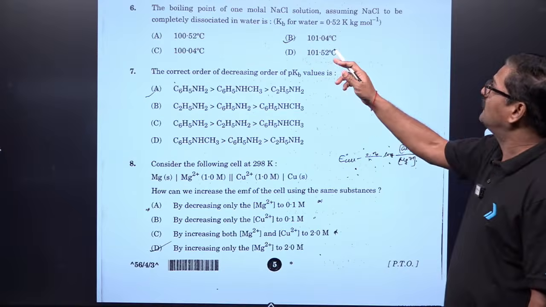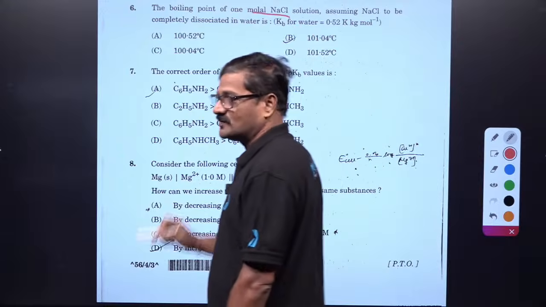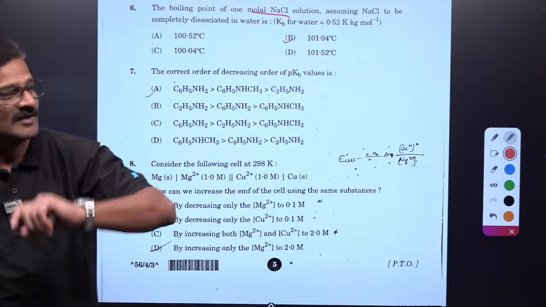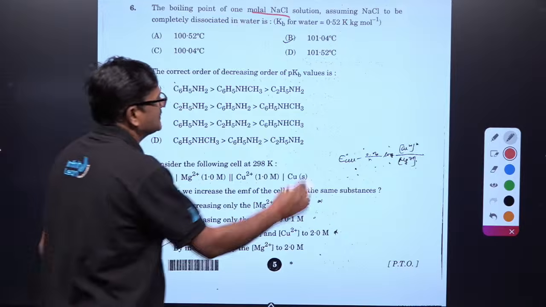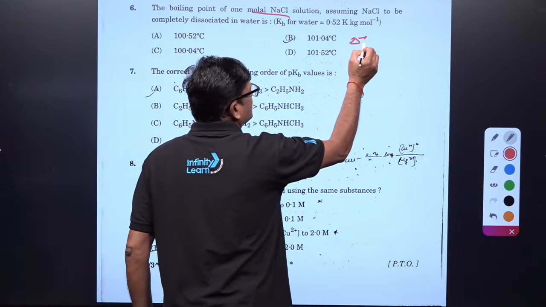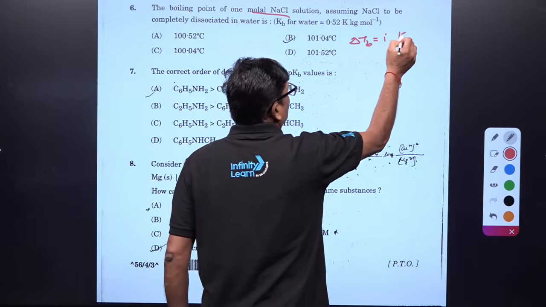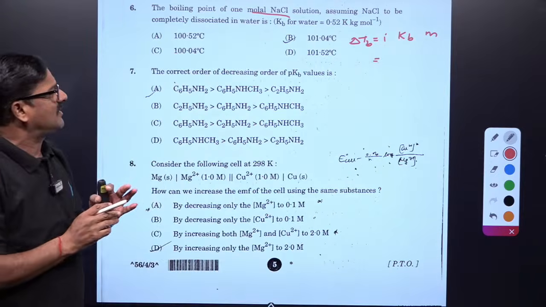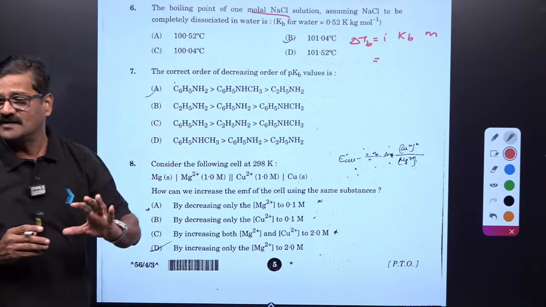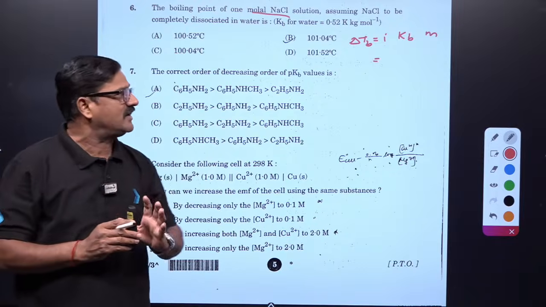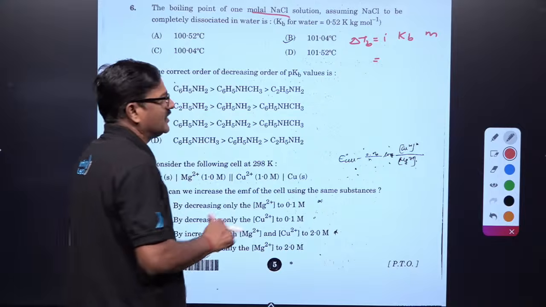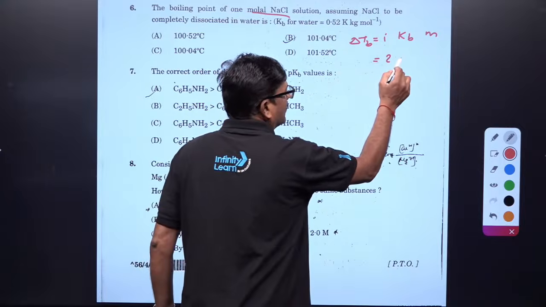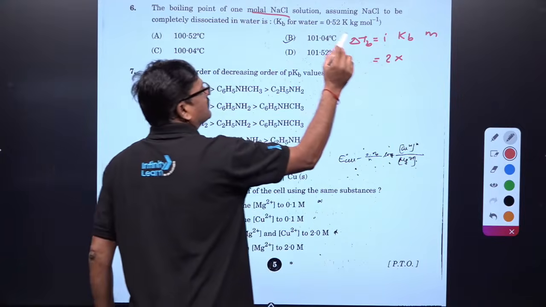Moving ahead, the boiling point of 1 molal sodium chloride solution, molality is given 1, and delta Tb is equal to i Kb into molality. Sodium chloride is a strong electrolyte, so it is going to give i value as 2, and the Kb value is given 0.52.